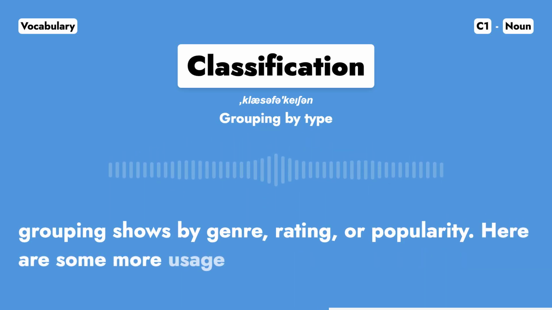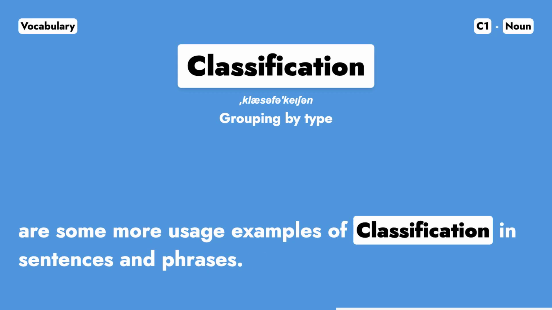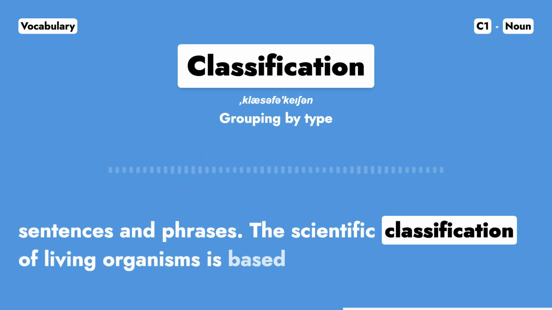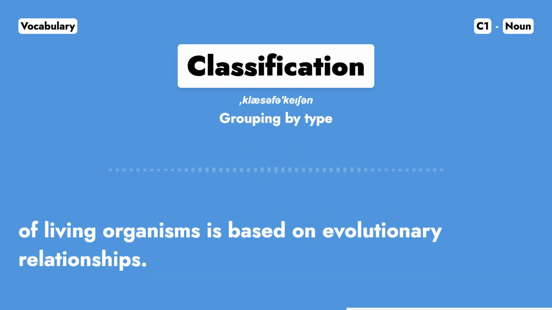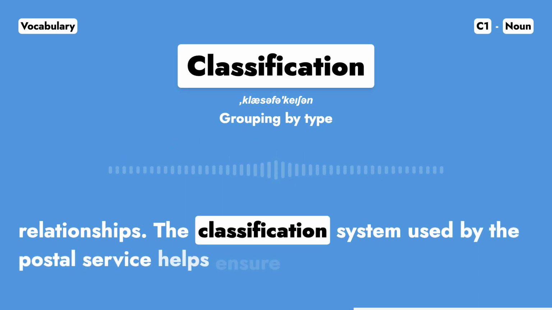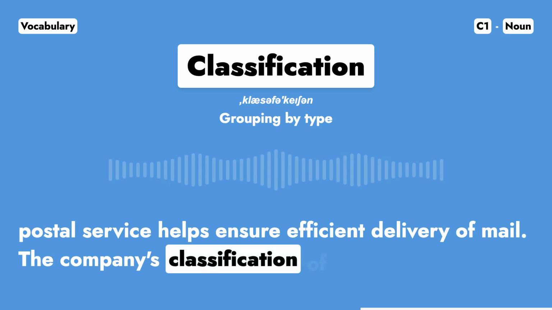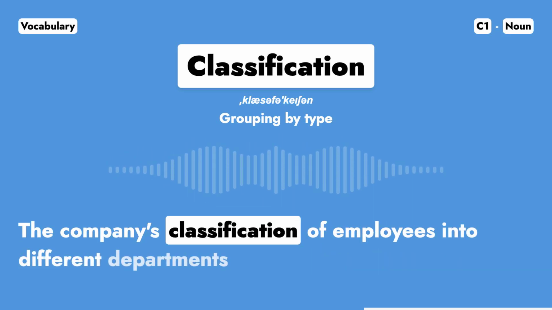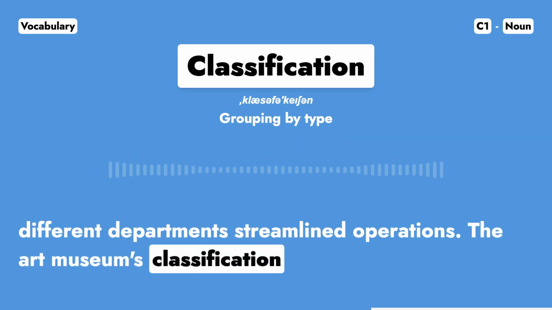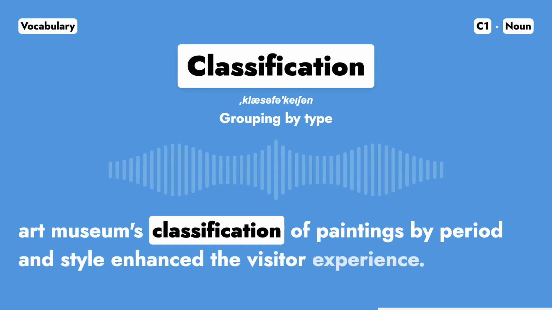Here are some more usage examples of classification in sentences and phrases. The scientific classification of living organisms is based on evolutionary relationships. The classification system used by the Postal Service helps ensure efficient delivery of mail. The company's classification of employees into different departments streamlined operations. The art museum's classification of paintings by period and style enhanced the visitor experience.